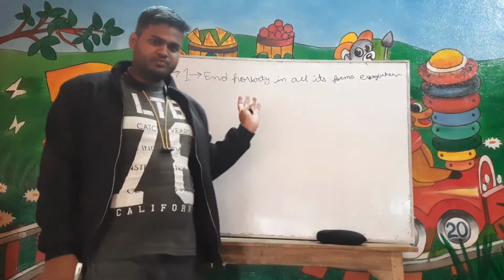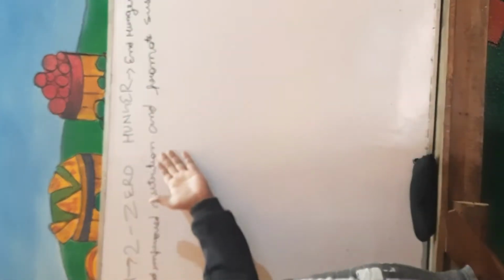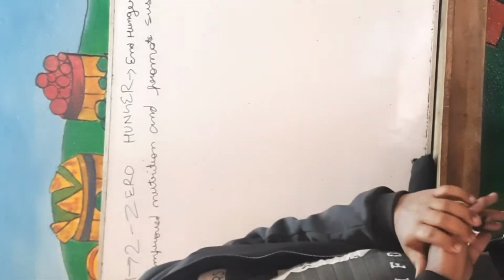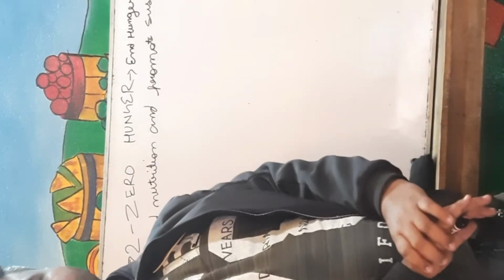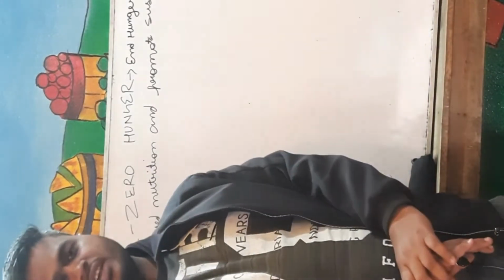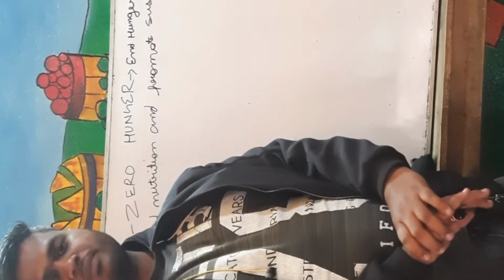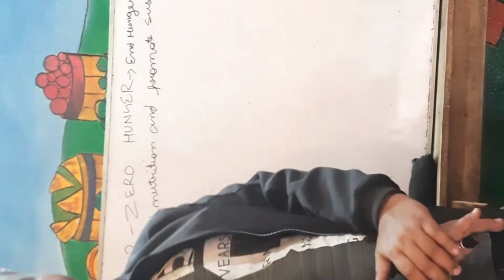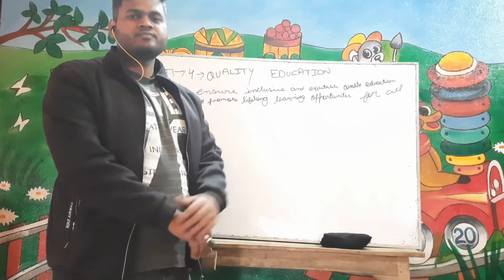Let's see Goal number 2. It talks about SDG Zero Hunger: end hunger, achieve food security, improve nutrition and promote sustainable agriculture. By 2030 we have to end hunger and ensure access by all people, in particular the poor and people in vulnerable situations. The second target is that by 2030 we have to end all forms of malnutrition, including achieving, by 5 years earlier, the internationally agreed targets on stunting and wasting.